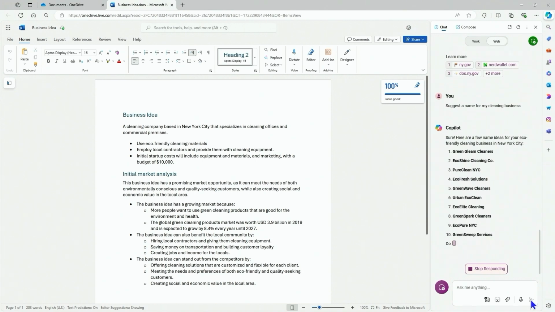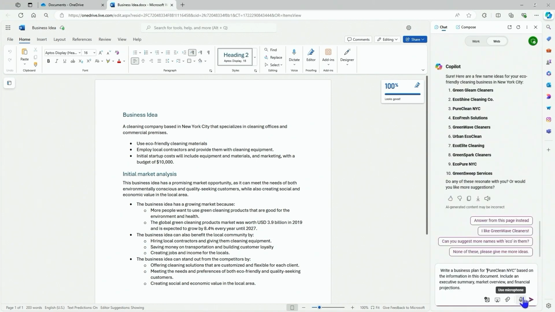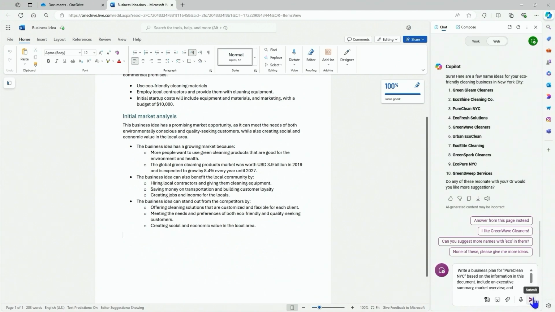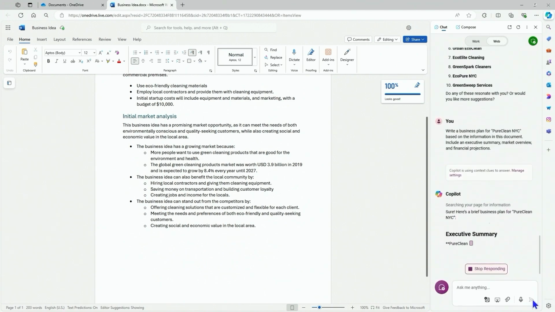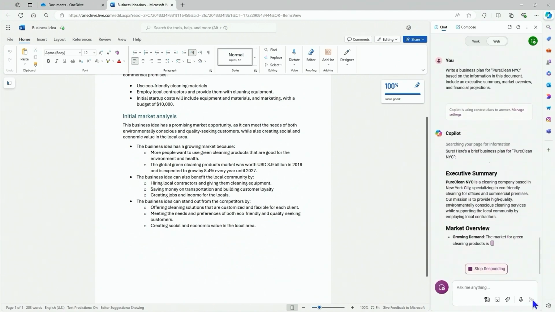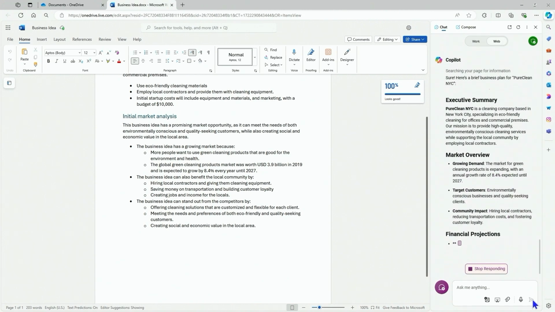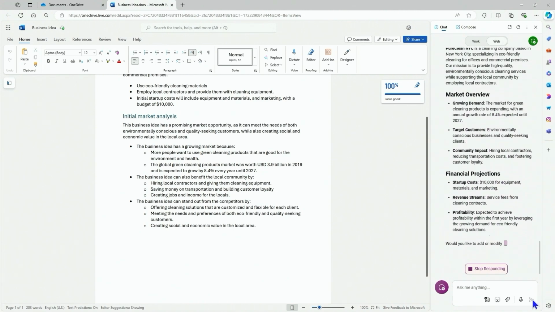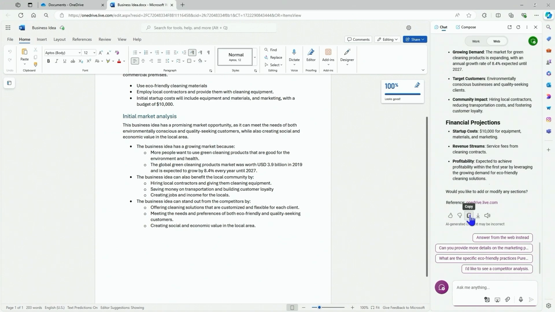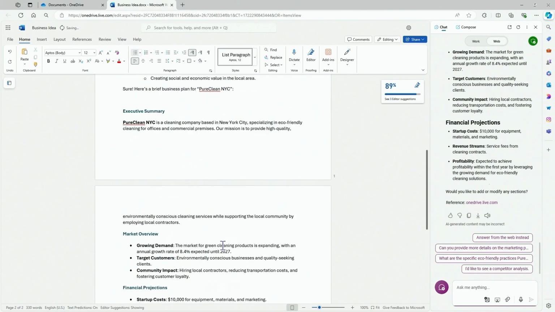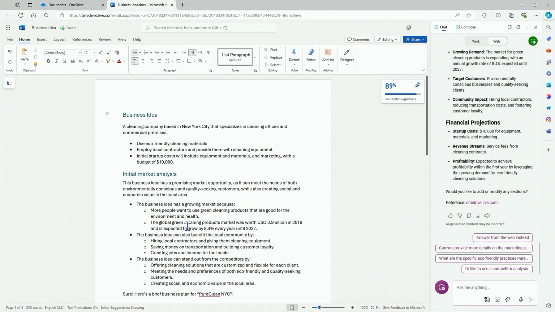So now I want a new name for my business, and I'm going to go with Pure Clean New York City. So let's go with that. And now I want a business plan. So I've gotten ideas, all just in a matter of minutes here. I know how to open up a business. I've got a new name for my product, and I've got a business plan that I can now add to my document. And of course, I would keep refining this.